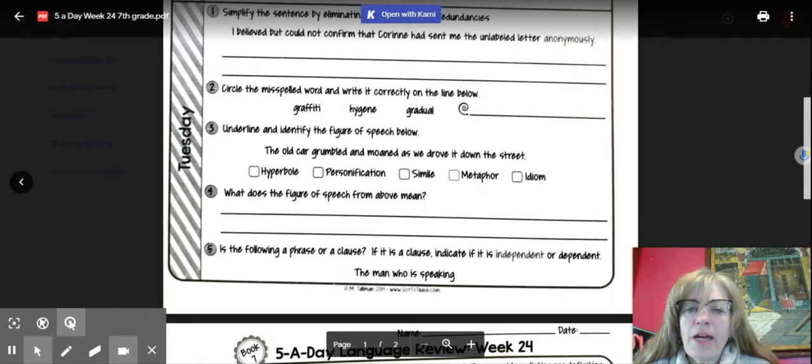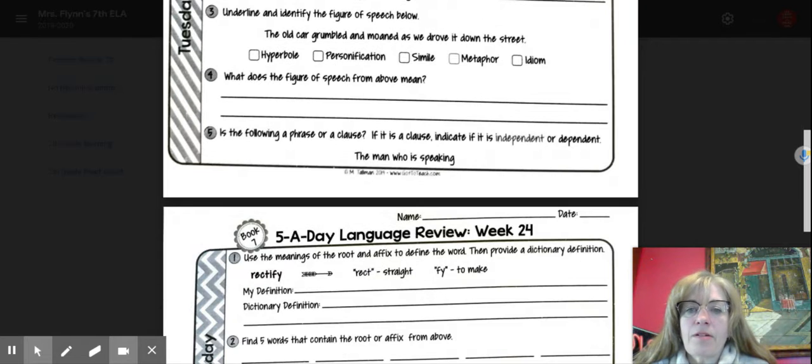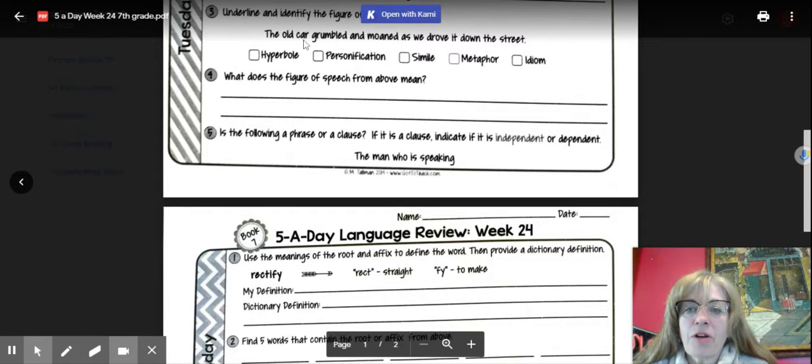Number 3, you should be identifying the figure of speech, and if you were working on the worksheet, you would underline it, but you could just type it out and then tell me if it's hyperbole, which is a big exaggeration, personification, which gives something human qualities that's not alive. A simile is a comparison using like or as. A metaphor is a comparison not using like or as. And the idiom is a group of words that doesn't literally mean what it says. And then once you figure out what the figure of speech is and what kind it is, then what does